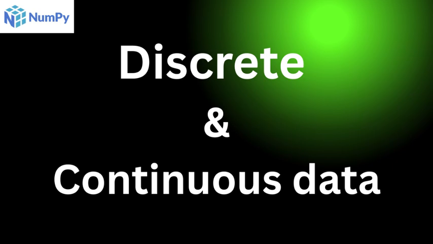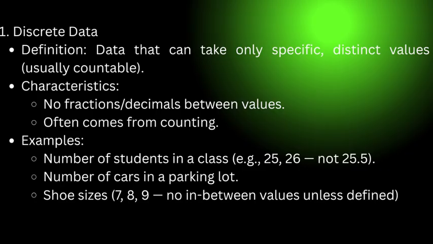So when we say discrete data, what do we mean by discrete data? When we're talking about discrete data, we're talking about data that is countable, like whole numbers. I would like to just use a simple term, whole number data. Like if we're talking about the number of persons in a place or in a class, you're not going to say there are 3.5 persons. You say there are 3 persons, 4 persons, 8 persons, like that. This kind of data is called discrete data. Discrete data is just whole numbers. You're not talking about decimal or fractional numbers. So that is what discrete data implies.